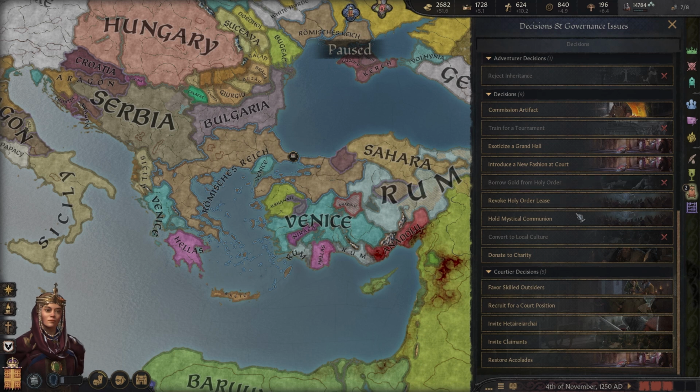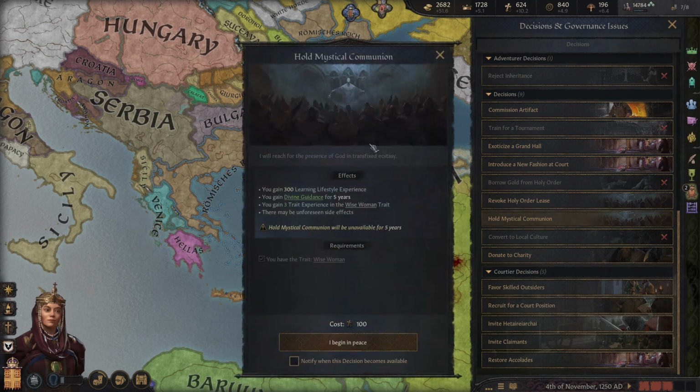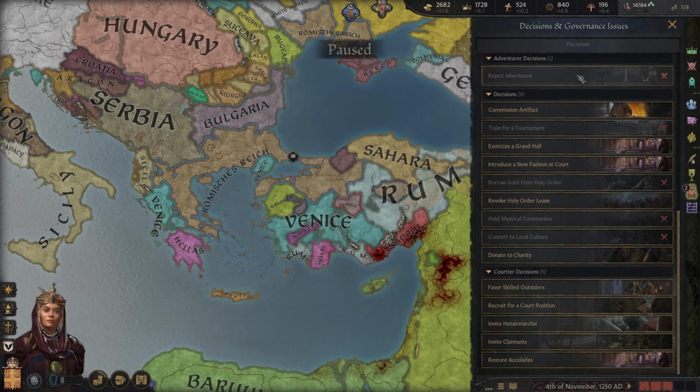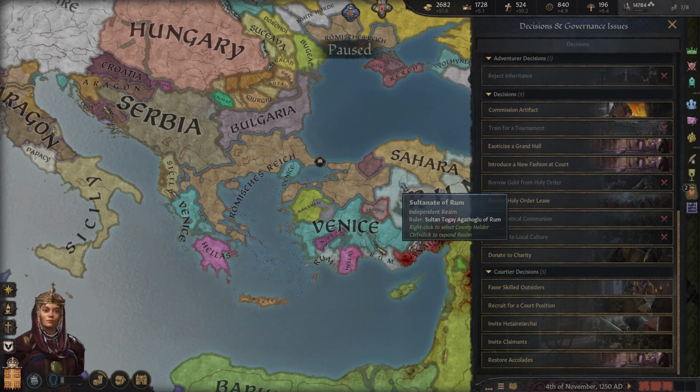Let's do that. We could hold a mystical communion. Oh yeah. You guys know what they mean by mystical. I will reach for the presence of God in transfixed ecstasy. You guys know what we're talking about here. Actually, wow, this is a huge boost. There may be unforeseen side effects. Oh, well, let's do it anyways. Because, yeah, feeling a little stressed out with all the new duties of this administrative government here.